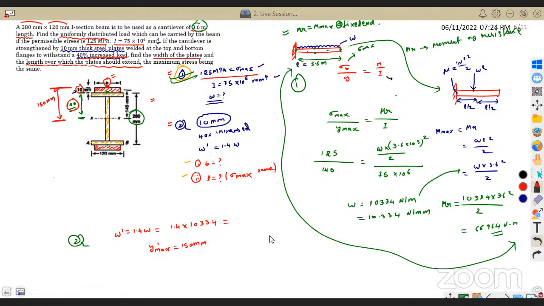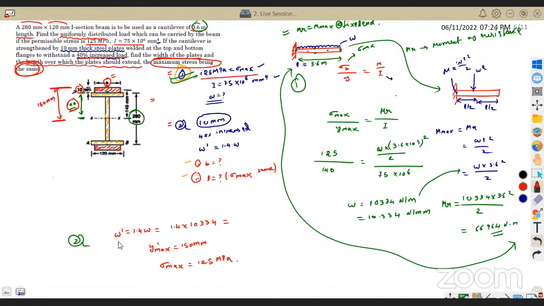So now I got W dash and Y max. What is the question? Let me read the question again. They're asking us to find out the width and also the length over which the plate is extended, such that the maximum stress is the same. We need to maintain the maximum stress to be the same. I should not change the stress value. So sigma max should still remain 125 megapascal.